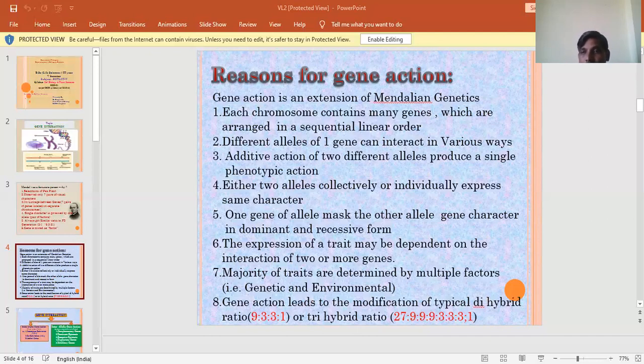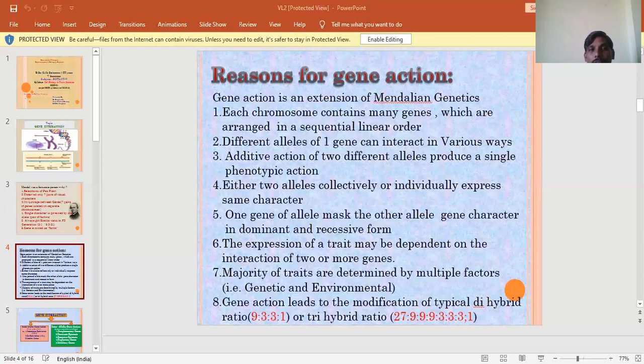The second type is inter-allelic gene action. That means two genes belong to two different alleles. They interact with each other in different ways. It reflects a different type of phenotypic ratio in the F2 generation. Based on the interaction, the genes are called complementary genes, dominant epistasis, recessive epistasis, duplicatory genes, and the last one, inhibitory genes. So these are the best examples for inter-allelic gene action. Let us discuss one by one.